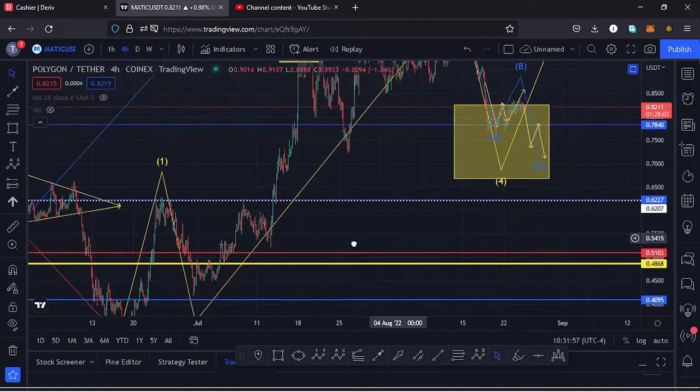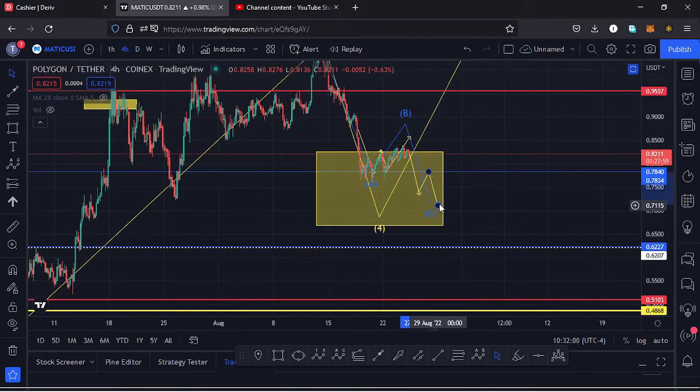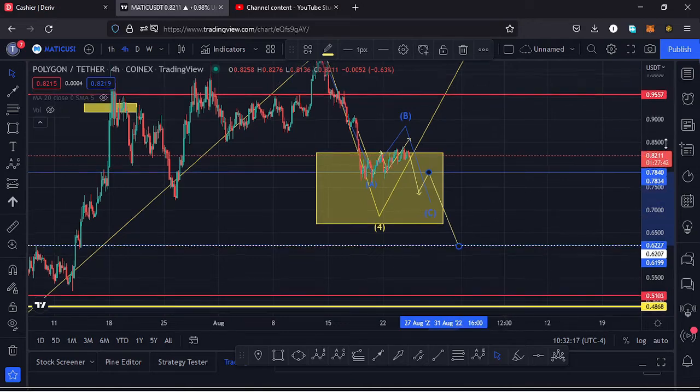So in case we continue seeing lower prices, lose that key area of support, continue seeing lower prices and get to around the $0.63 mark, then that will be invalidating my Elliot wave structure here on the charts, and I will have to adjust my Elliot wave structure and maybe even see this movement to the upside as something else. So let's be patient and see how that plays out.